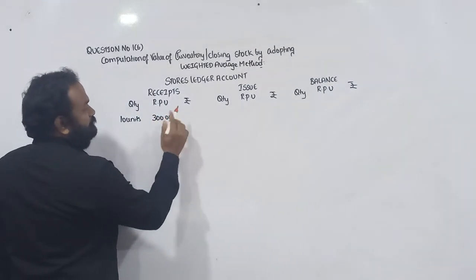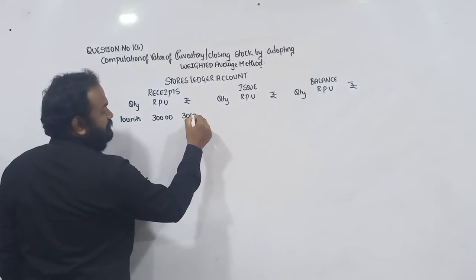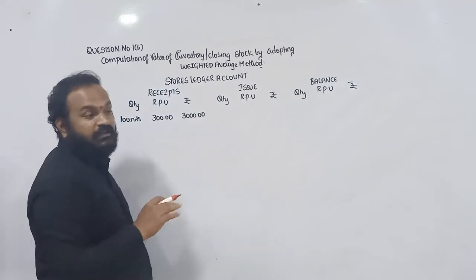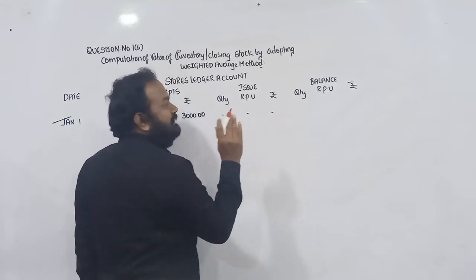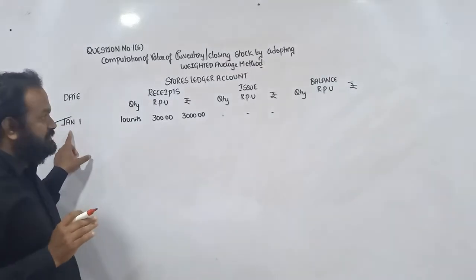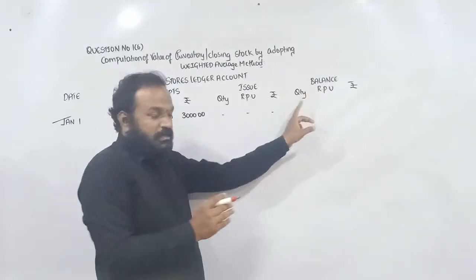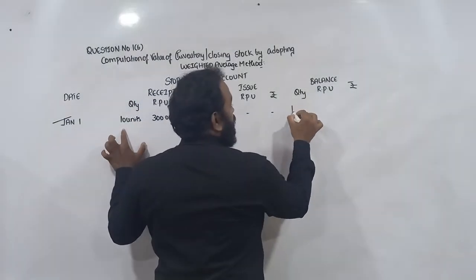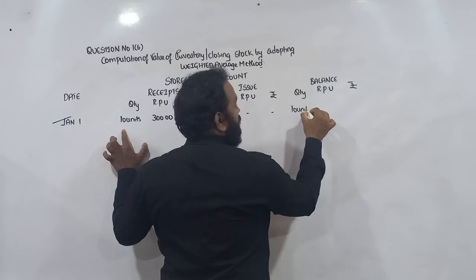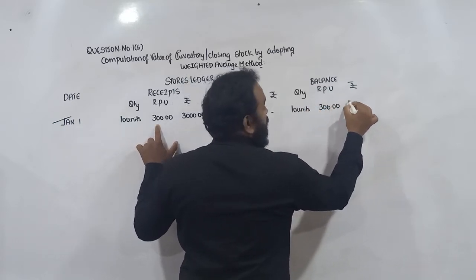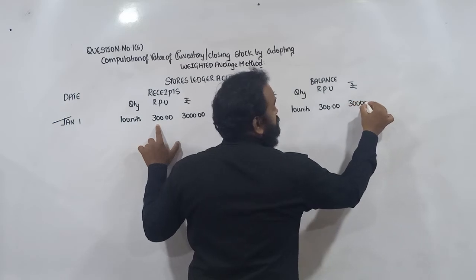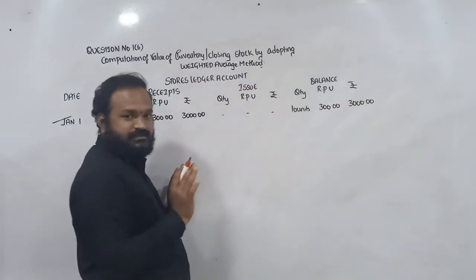300. 10 into 300, 3000. And we don't have any issues on that particular date. Okay. And coming to closing stock as on 1st January, in our godown, there are 10 units, boys and girls. The rate per unit is 300 and the value of closing stock is 3000.